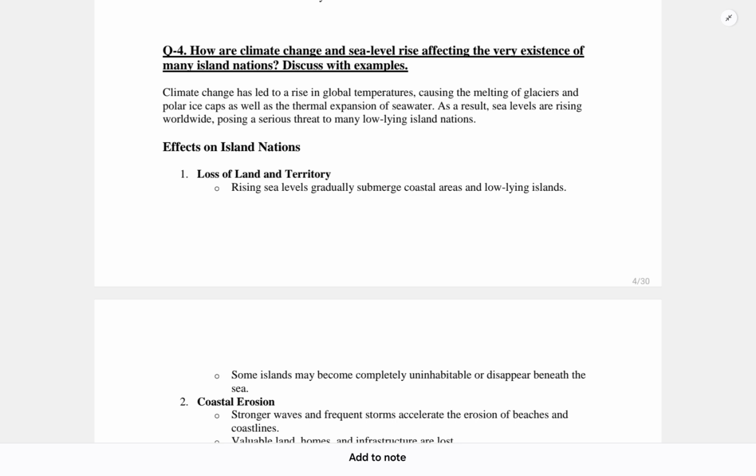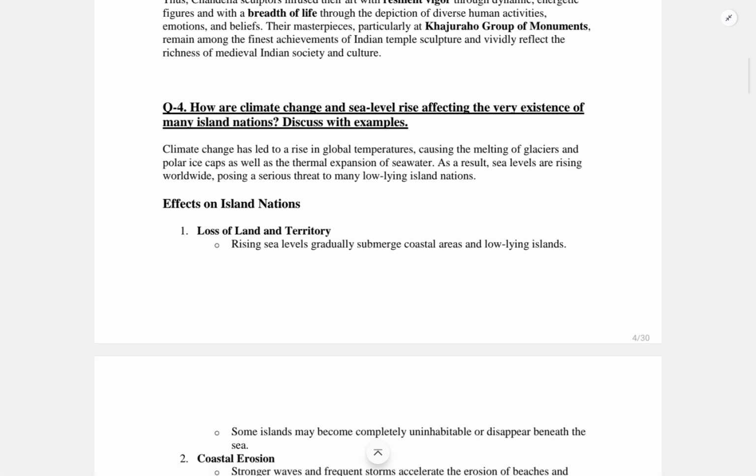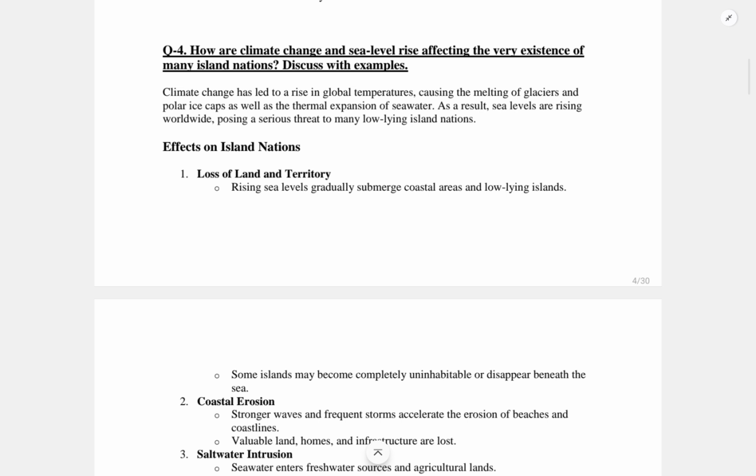So today, as we are continuing our series of previous year questions of the UPSC CSE 2025 exam, we are looking at General Studies Paper 1. Moving on to question number 4: How are climate change and sea level rise affecting the very existence of many island nations? Discuss with examples. So basically, the question is asking about climate change and the effect of sea level rising.